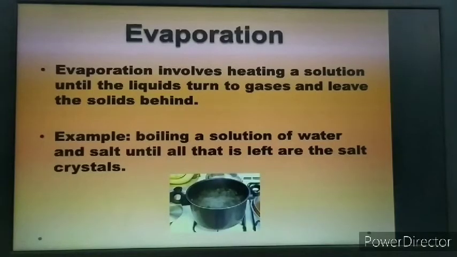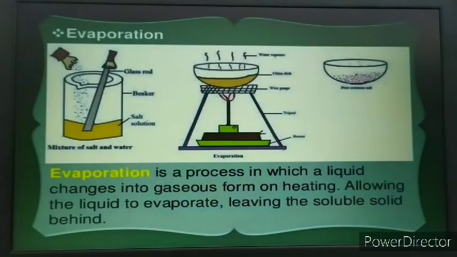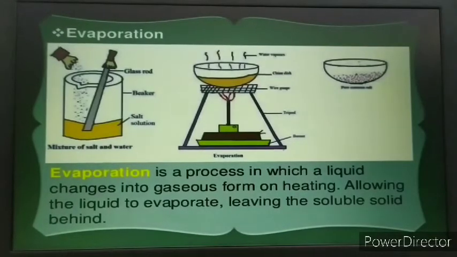So let's see what is done in the method of evaporation. In this method of evaporation, first of all, we will take a container, you can take a glass also. Glasses are easily available at home, so you can use this method. You can do this activity at home. You can ask your mother to help you out.